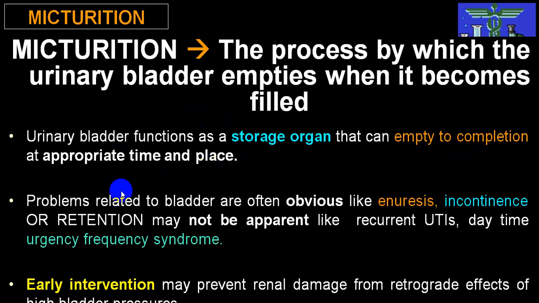Problems related to the bladder are often enuresis, incontinence, retention, etc. This may be because of recurrent UTI or overactive bladder, etc. Early diagnosis followed by early intervention may prevent renal damage because of retrograde infection and vesicoureteral reflux.